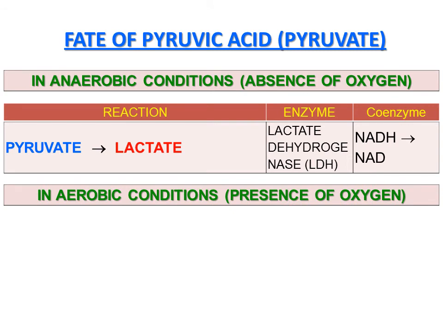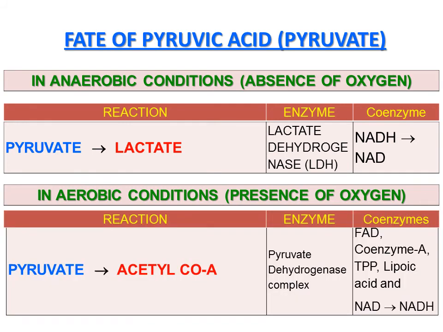Okay, in aerobic conditions what will happen? That is, if oxygen is present. In aerobic conditions, pyruvate is converted to a compound known as acetyl-CoA, where mitochondria is there, electron transport is operating normally, and oxygen supply is sufficient.